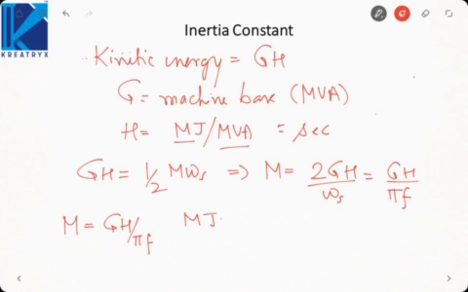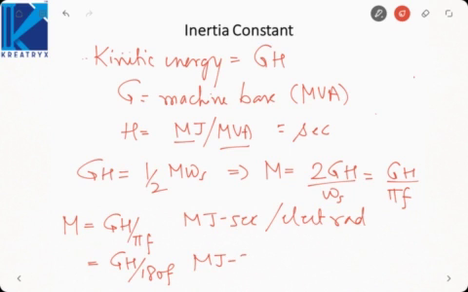This is in megajoule second per electrical radian, or it can also be written as GH by 180 f in megajoule second per electrical degree.